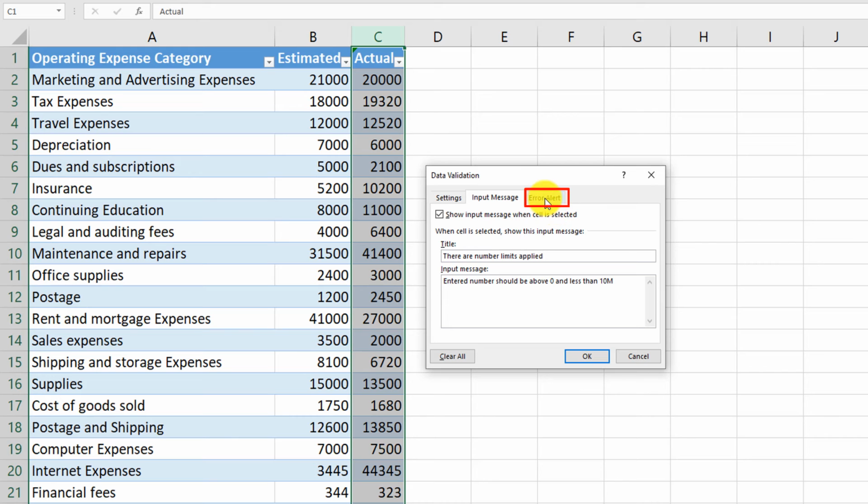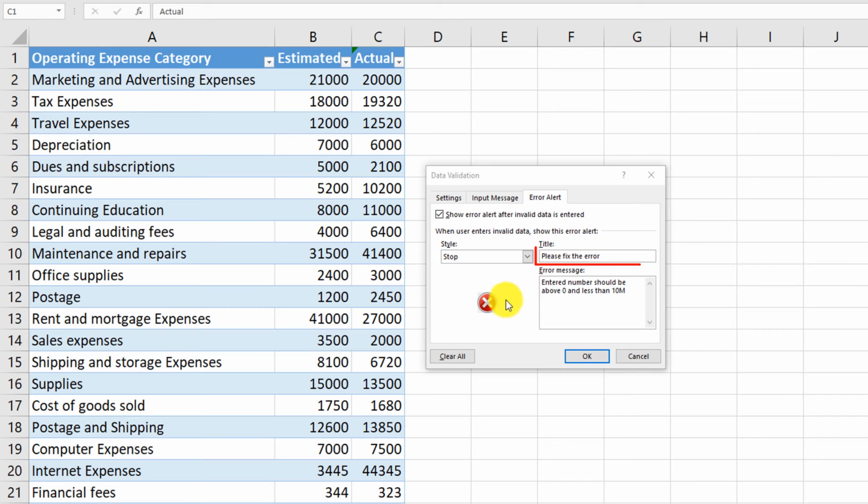For example, the message might be: entered number should be above 0, but less than 10 million. And as the last step, we would need to define what type of error alert we would want to show to the user. For the style of alert, you can either stop any action and prevent the user from entering the data, or you can do just a warning, or maybe just an informational message. In our case, we will do a stop style, so the user stops entering data until they fix the issue. For the title of the error message, we will just put, please fix this error. And for the message itself, we'll enter: entered number should be above 0, but less than 10 million. Now I can click OK.